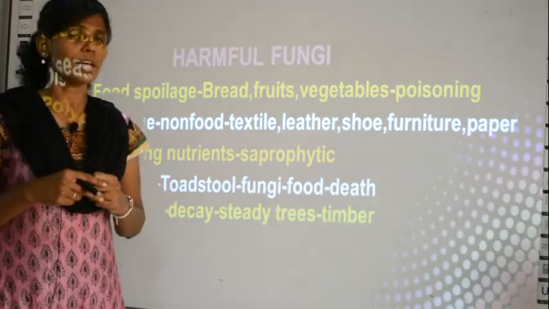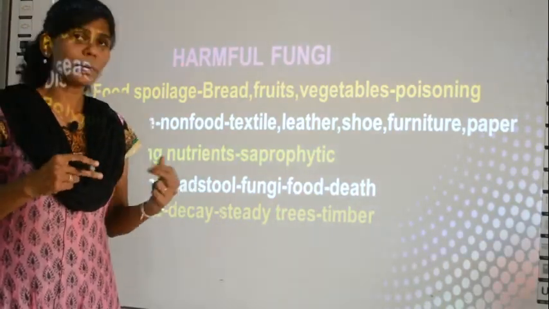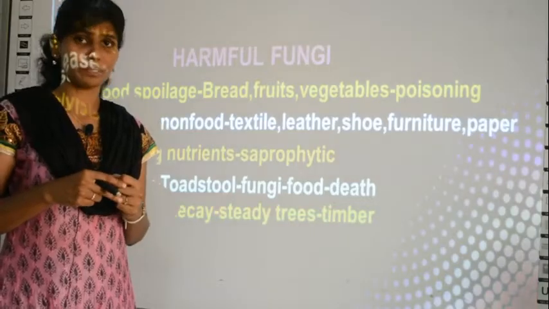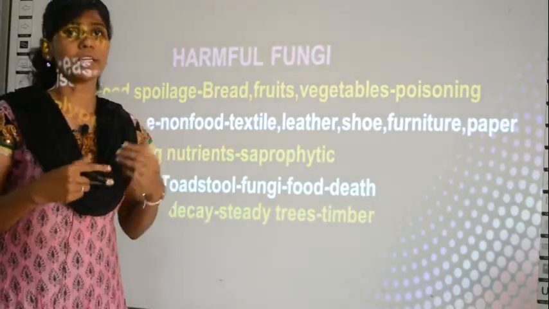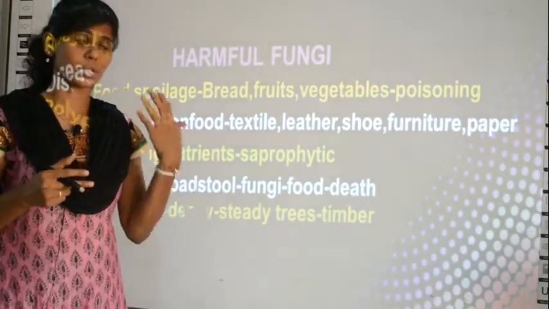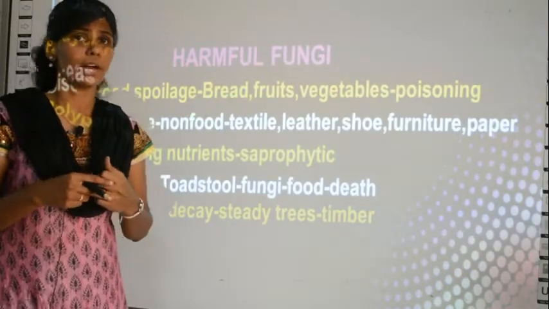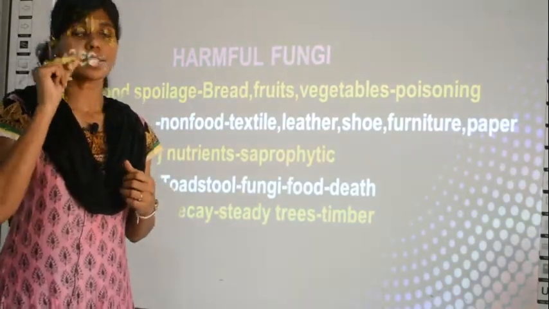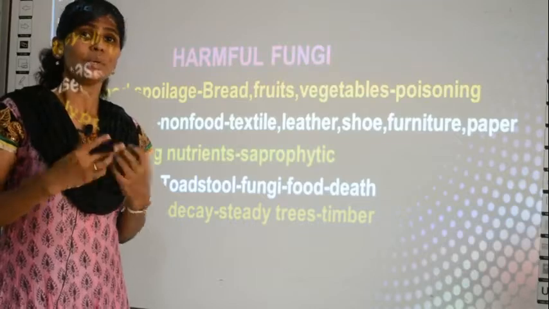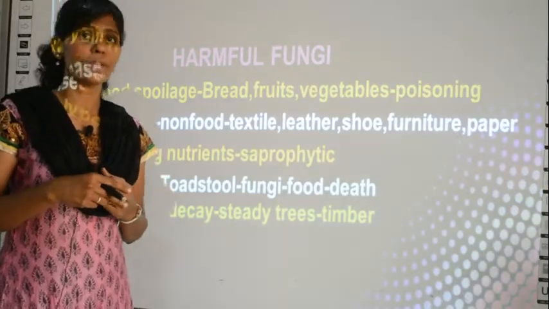What will happen if standing trees are infected? When you cut it for timber, we use it for constructing house, in the windows, everything. So when the fungi is infecting the tree, you cannot have a good timber from the plant.